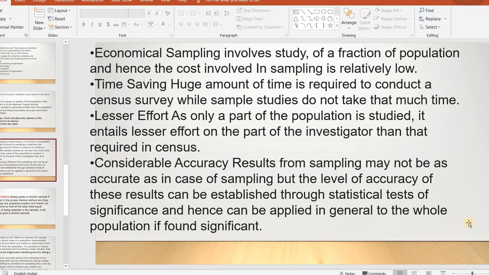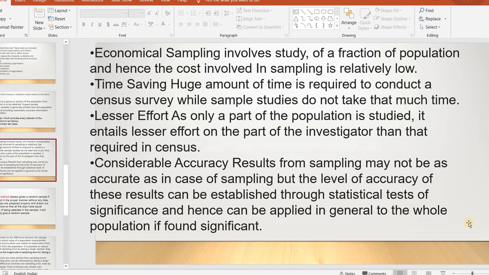Then it is time saving. Suppose if we take a census of 100 people, it will take more time. If it is only 10 people, it will be very easy. So it is a time saving compared to conducting a census survey.